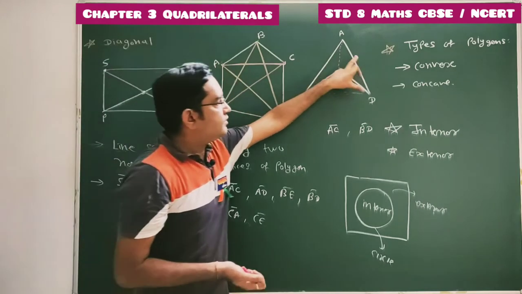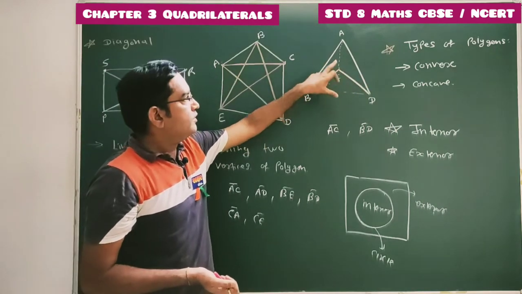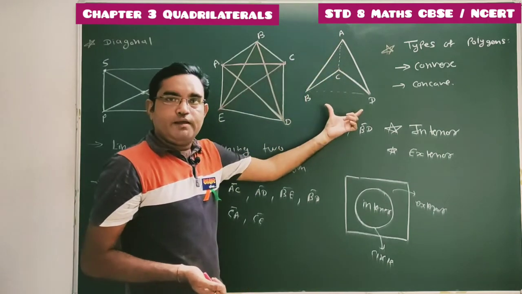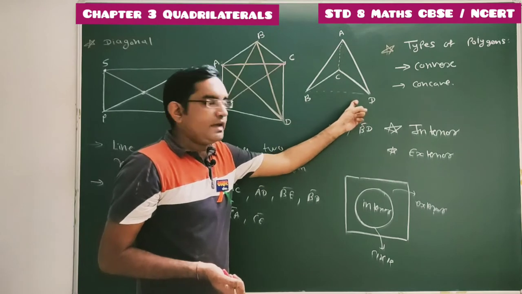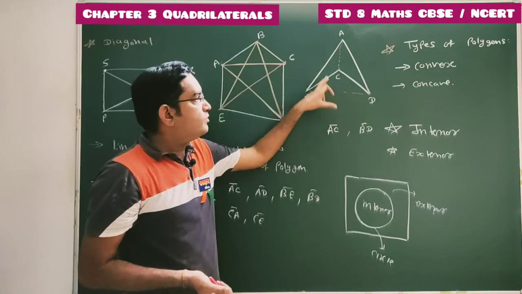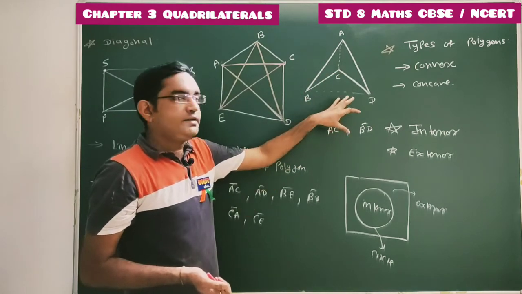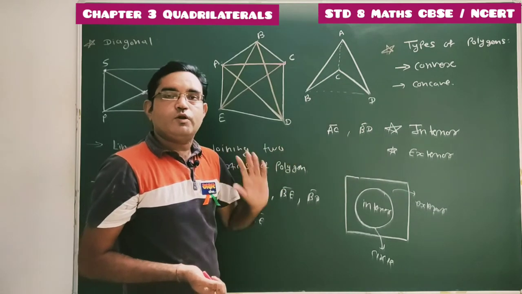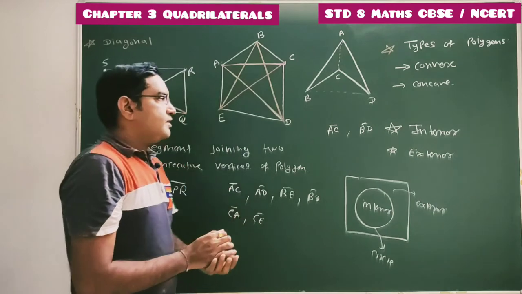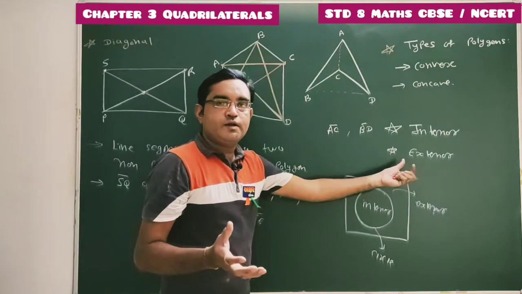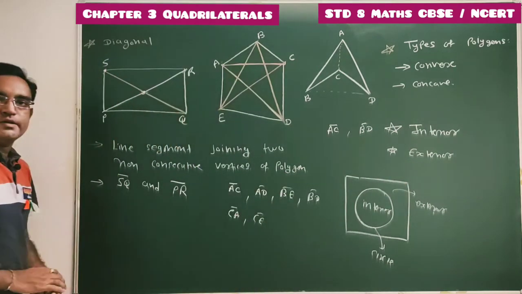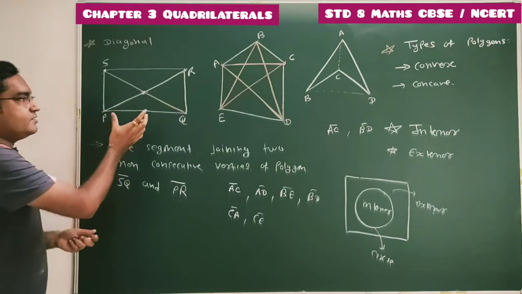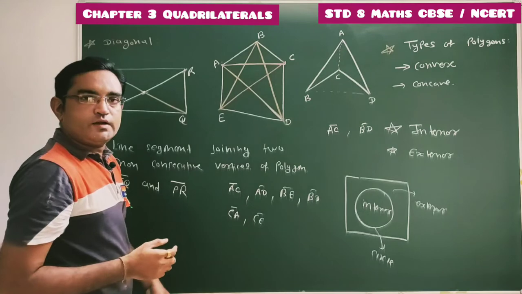Here for this polygon, two diagonals are there, diagonal AC and diagonal BD, and here diagonal BD lies in the exterior part of this polygon. Diagonal BD exterior part में आ गया. Hence this is known as concave polygon. Done. तो आप ऐसे इंटीरियर पार्ट और एक्सटीरियर पार्ट का यूज करके कॉन्वेक्स और कॉन्केव डिफाइन कर सकते हो, या फिर आप डायगोनल का इंटरसेक्शन चेक करके उसको कॉन्वेक्स और कॉन्केव डिफाइन कर सकते हो.